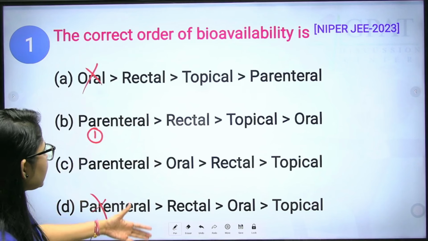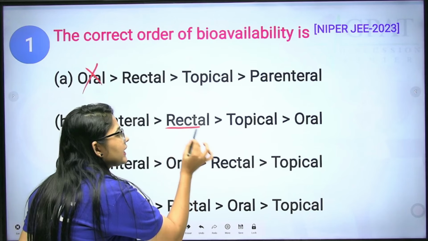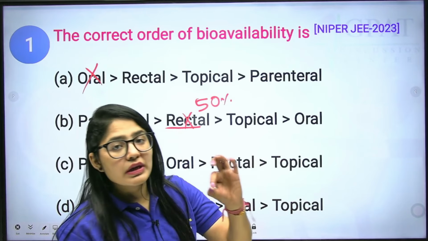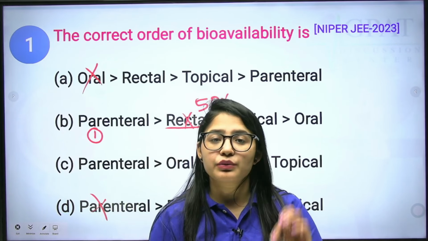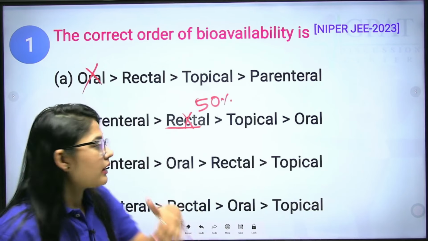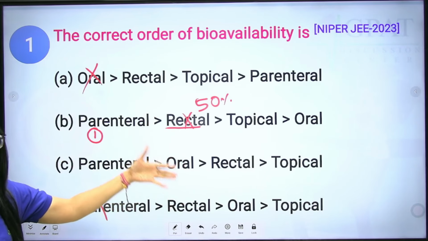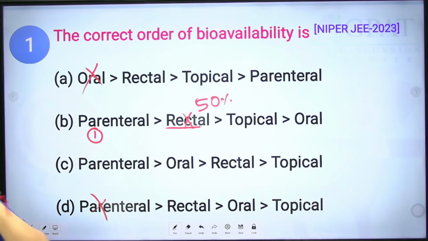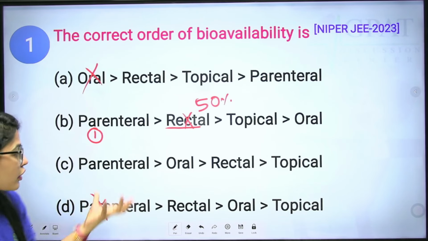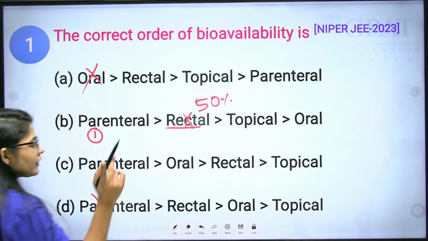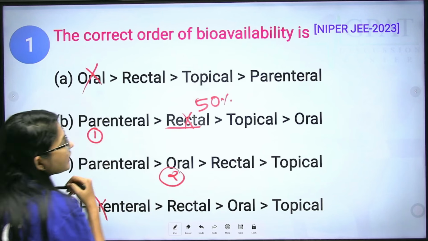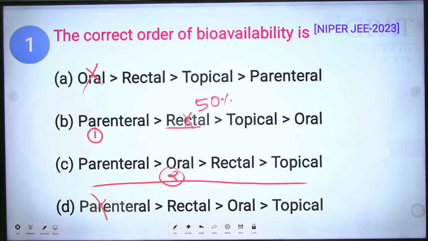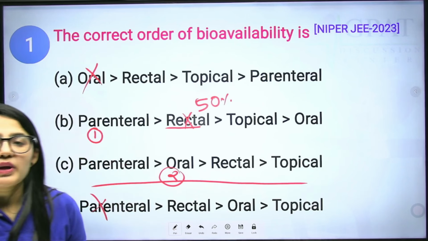Also we can go with 3, but rectal only has 50% bioavailability and it also depends on the situation of a particular person. So if we do the comparison between rectal and oral, the oral has the higher bioavailability, so our second option will be oral. Then according to this, this will be the correct answer. Next we have rectal, and the last is the topical.